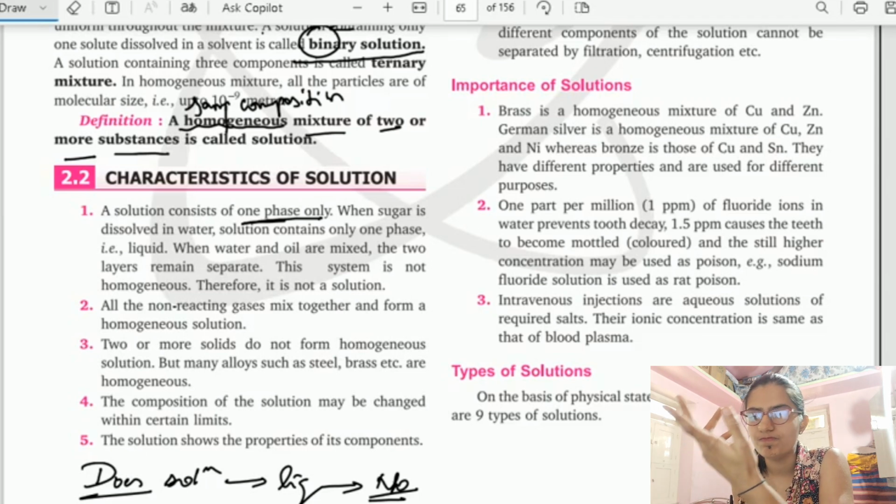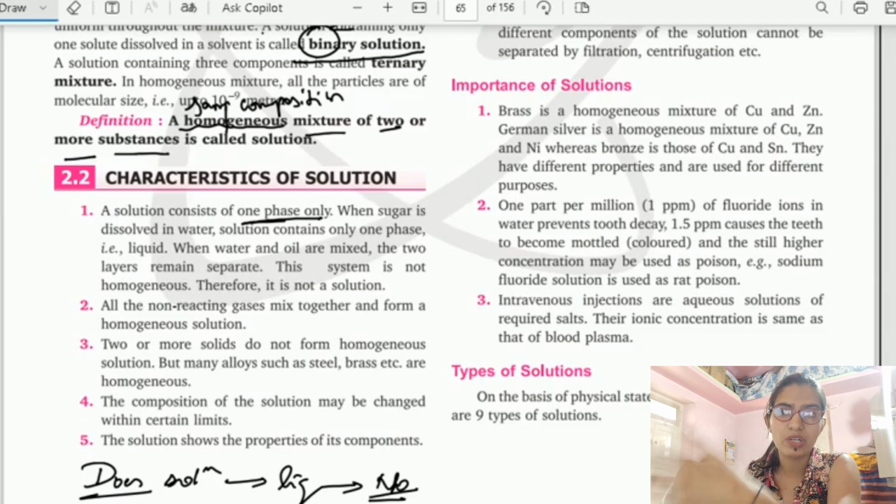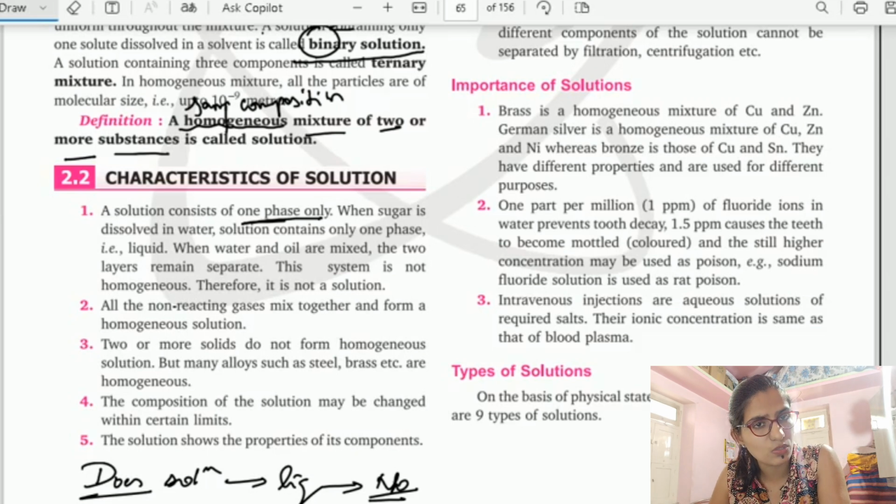So there are many examples we are going to study in this chapter further. So it is clear that we are not having just a liquid solution, we are also having solid solution and gaseous solution. Okay, so when non-reacting gases mix together, they give a homogeneous solution.